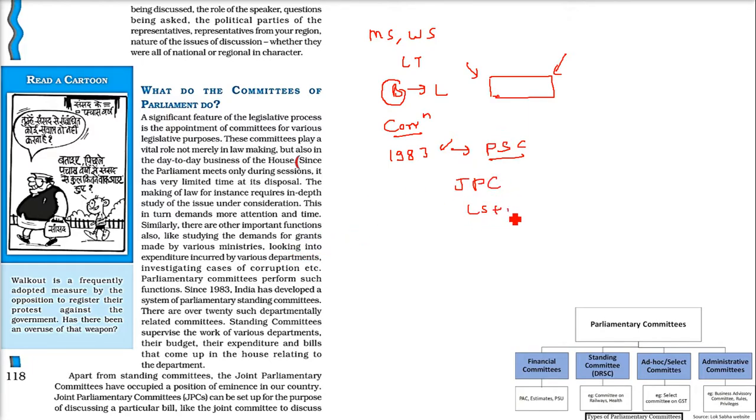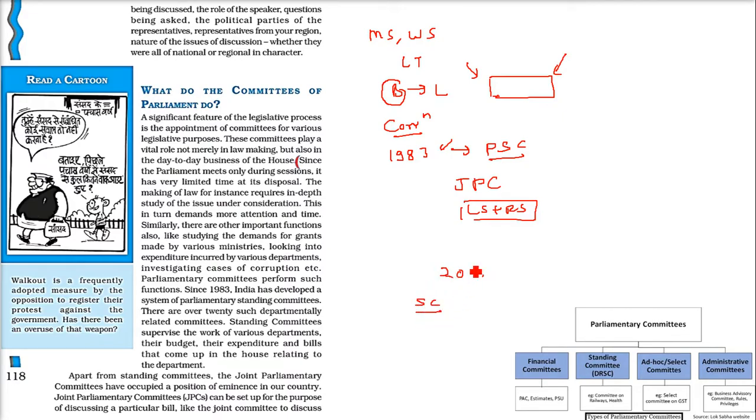The Lok Sabha and Rajya Sabha members both will be there. There will be a joint parliamentary committee. There will be a standing committee, and as I said, for special situations, there will be an ad hoc committee. And India has developed a system of parliamentary standing committees also. This is what we have seen. And if you see, there are over 20 such departmentally related committees, and this has increased.